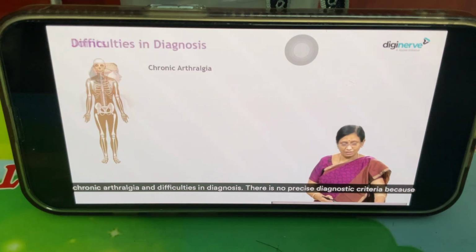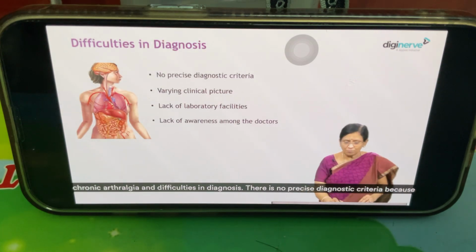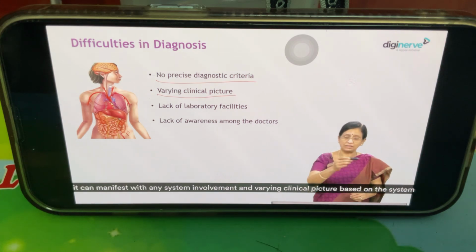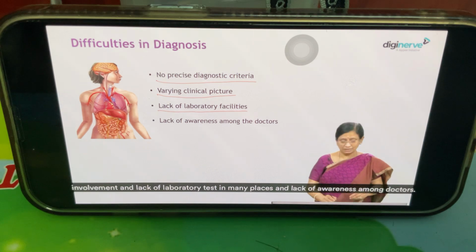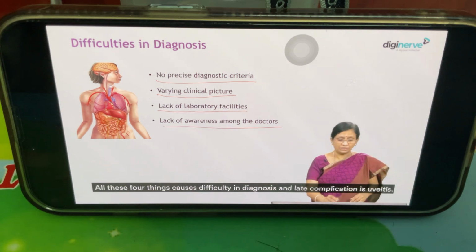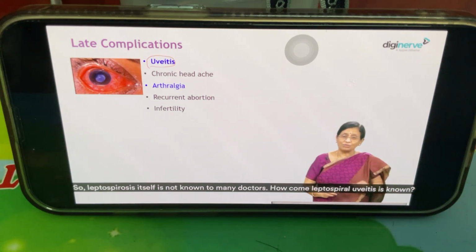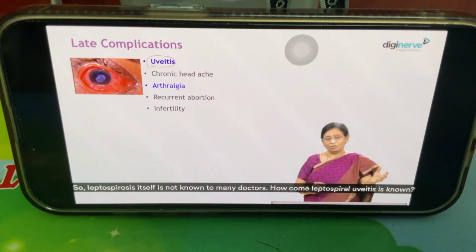Joints, it causes chronic arthralgia and difficulties in diagnosis. There is no precise diagnostic criteria because it can manifest with any system involvement and varying clinical picture based on the system involvement, and lack of laboratory tests in many places and lack of awareness among doctors. All these four things cause difficulty in diagnosis. And late complication is uveitis. So leptospirosis itself is not known to many doctors. How come leptospiral uveitis is known?